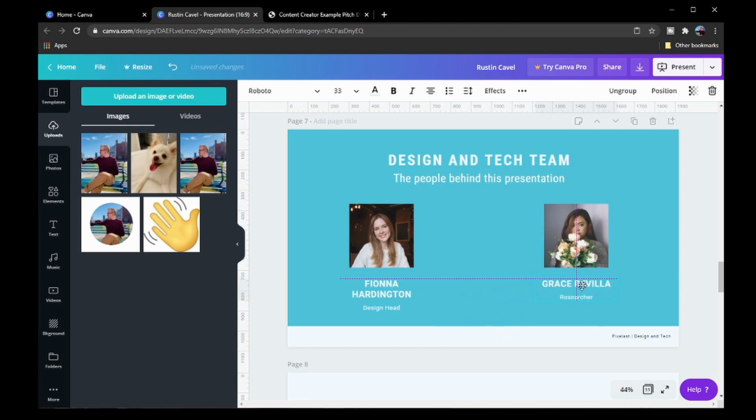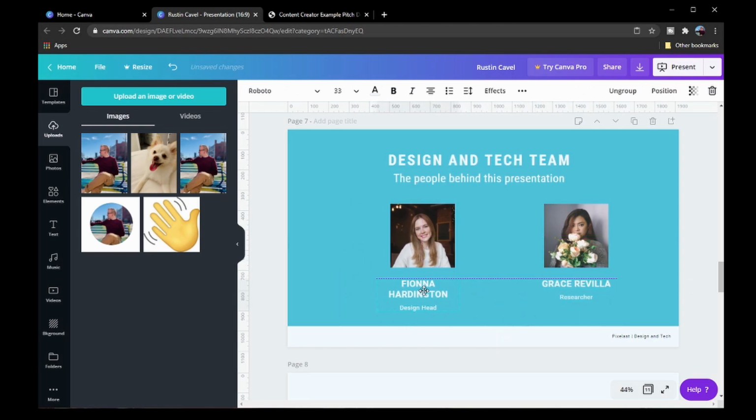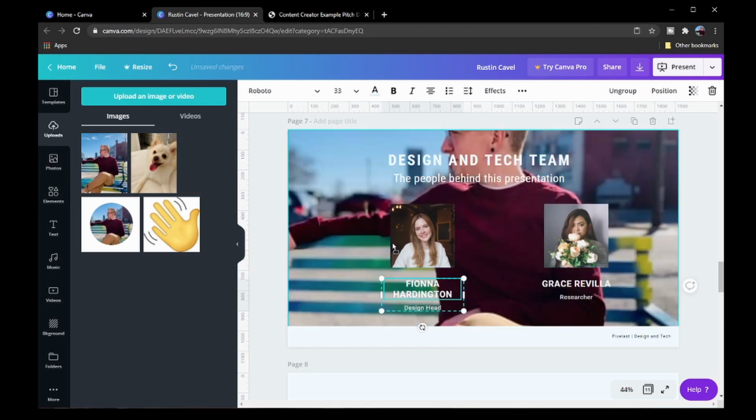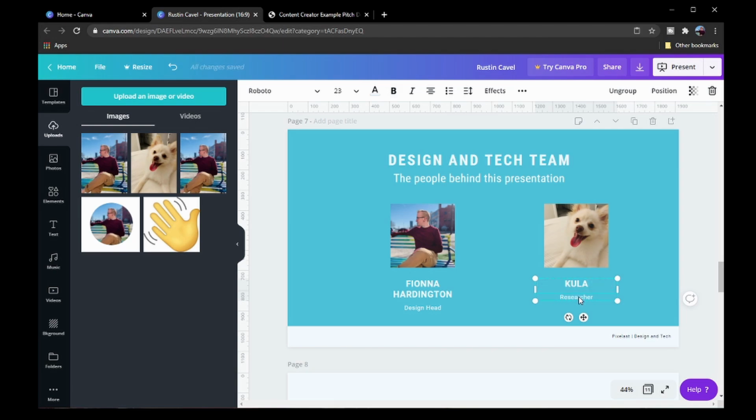So we're going to put that here. And then we'll put this one here, and then we'll probably have to move them again. But again, for my example, I'm just gonna put my face there and then my puppy. So this is Kula. She's crazy, but she kind of runs the place. And then obviously myself. And then here, we're just gonna put content creator. So you could put titles, you could put a little snippet about yourself here.